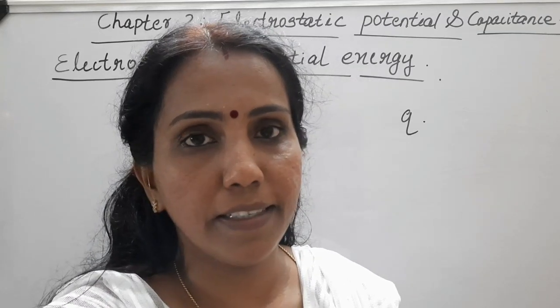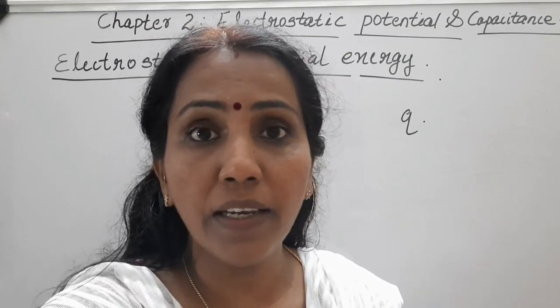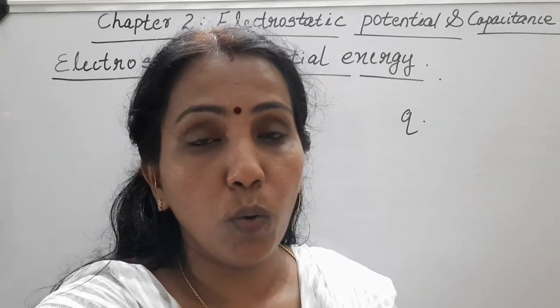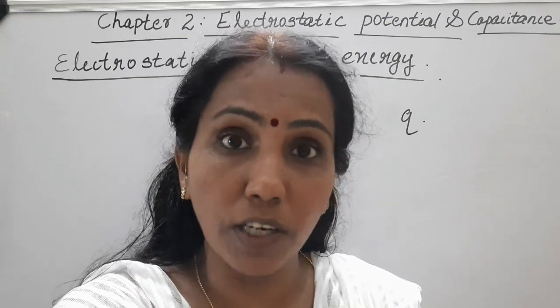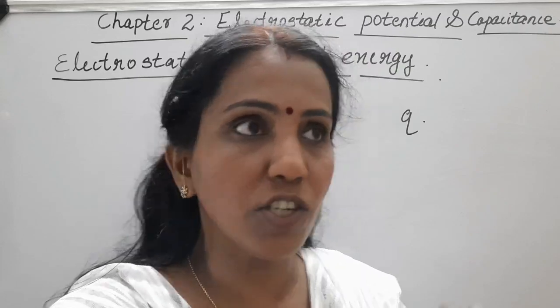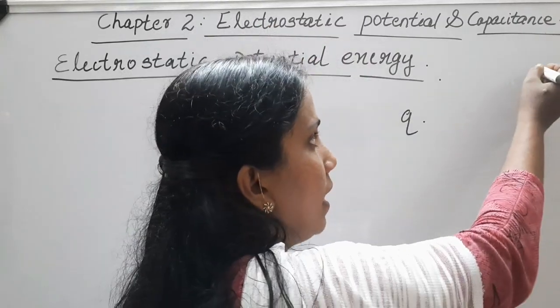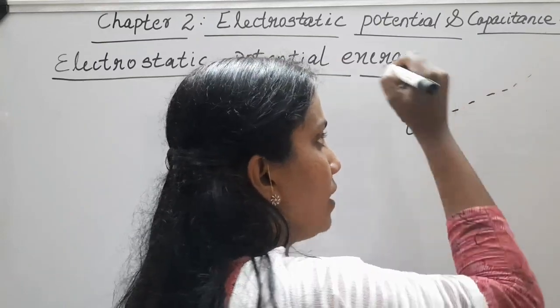Electrostatic potential energy is defined as the work done in bringing a charge. So who is doing work? The external force. So it is the work done by the external force in bringing a charge Q from infinity, from infinity the charge is brought to a point.